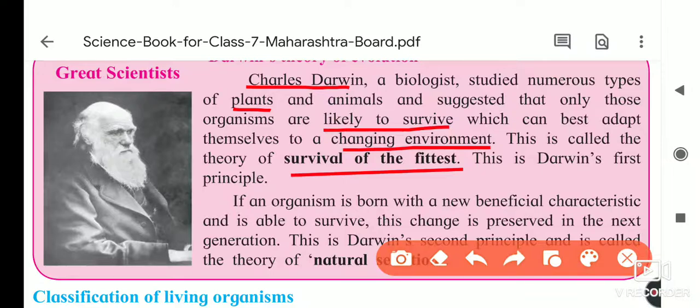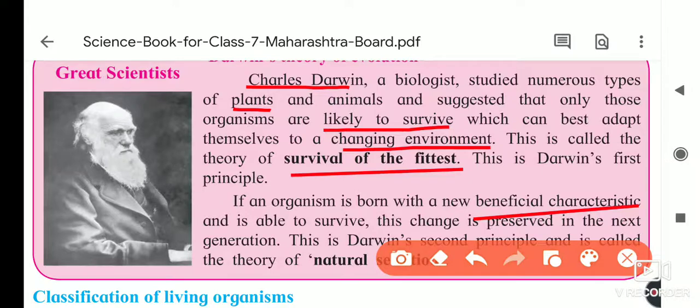On it only, this great scientist Charles Darwin studied that if an organism is born with new beneficial characteristics and is able to survive, these changes are preserved in the next generation. Now we say our younger brothers and sisters are more talented. They operate mobiles very fast, and you people can also operate them very easily, more than us. So this character is developed in the next generation.